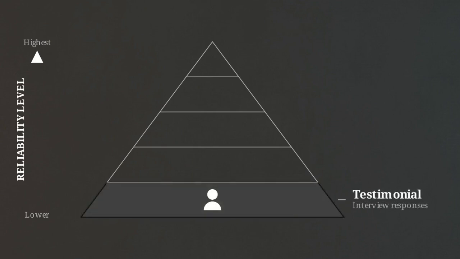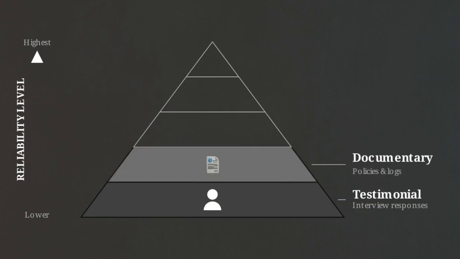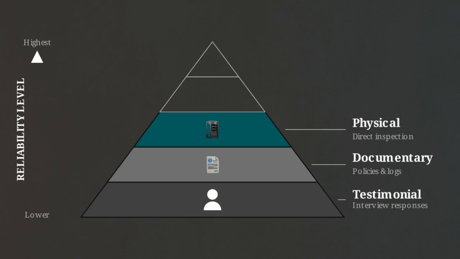At the base, we have testimonial evidence, consisting of staff interview responses. It provides context, but human memory is easily biased. One step up is documentary evidence: written policies, logs, and signed forms. It is significantly more reliable, but documents can still contain errors. We reach highly reliable proof in the upper tiers.